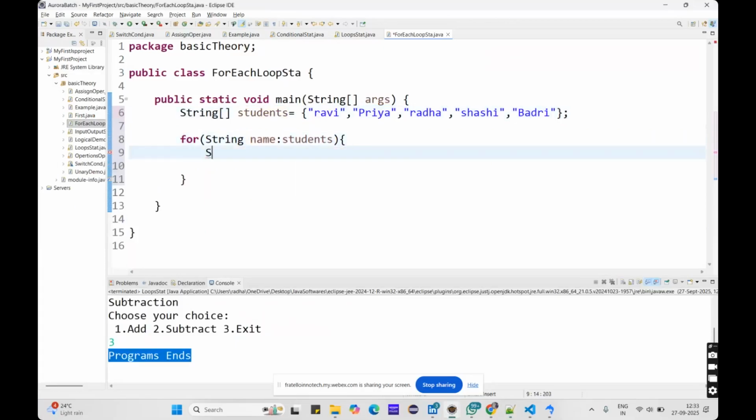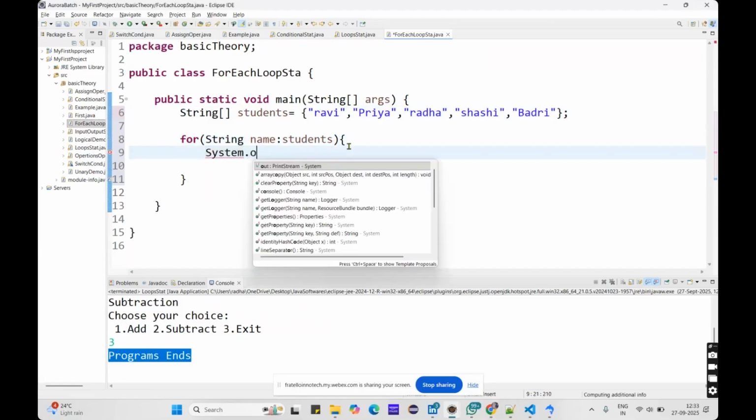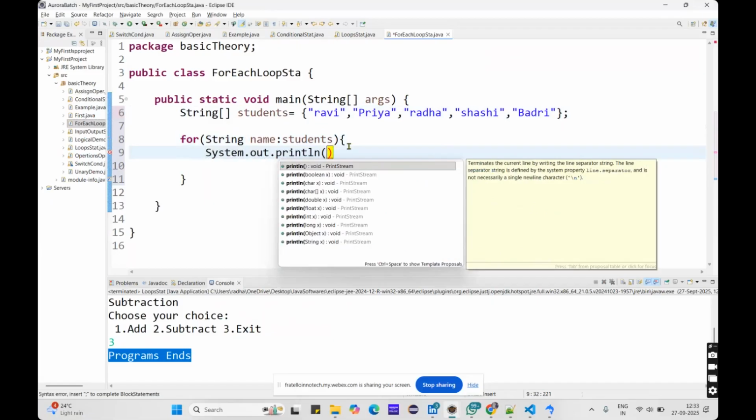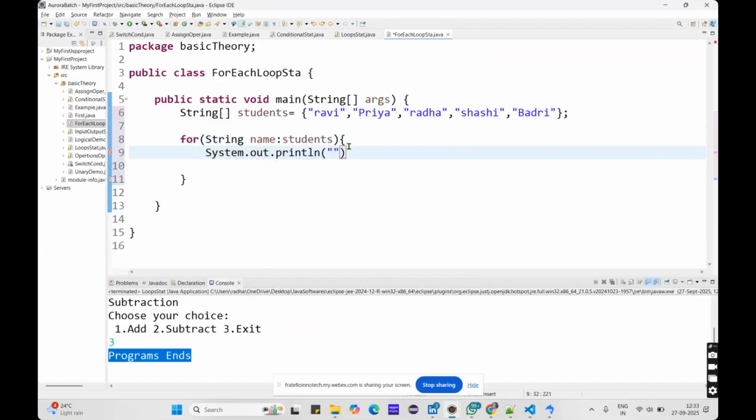Okay, let me print it out like this: System.out.println of, okay, what is the student name? Student is, okay, so where will the name be? In this name variable, I will use that name variable here.